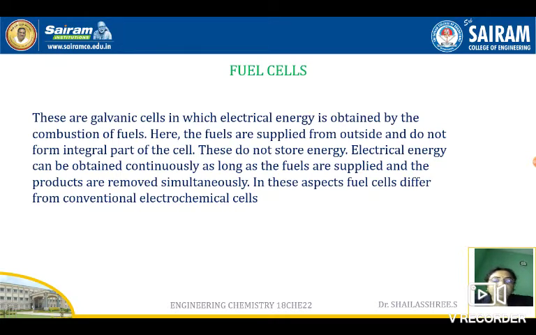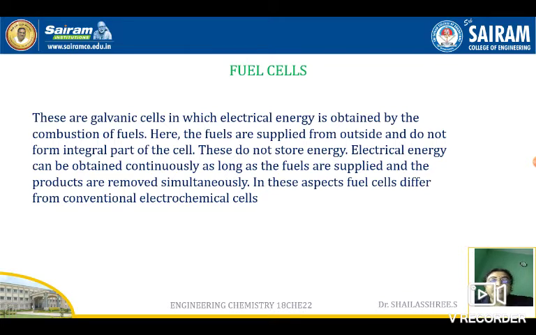So what are fuel cells? Fuel cells are the galvanic cells in which the electrical energy is obtained by the combustion of fuels. Here the fuels are supplied from outside and do not form the integral parts of the cells. These do not store energy. Electrical energy can be obtained continuously as long as the fuels are supplied and the products are removed simultaneously. In these aspects, fuel cells differ from conventional electrochemical cells.